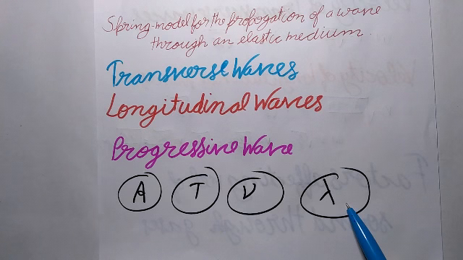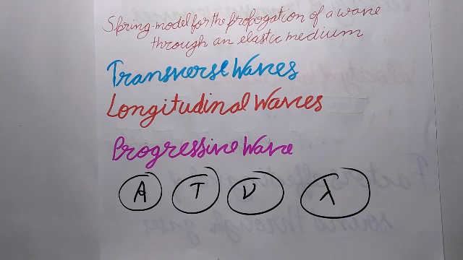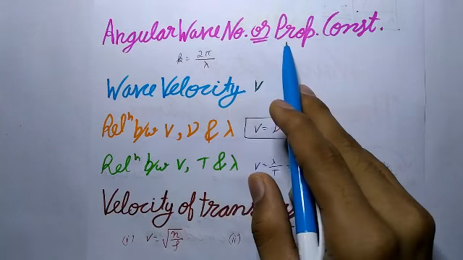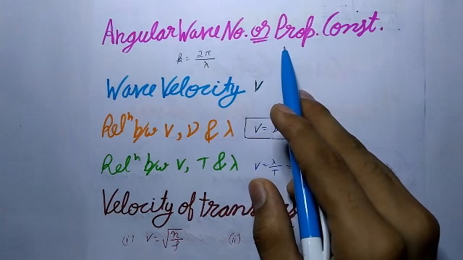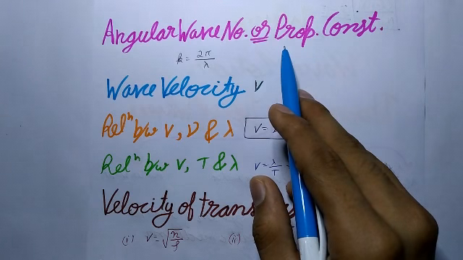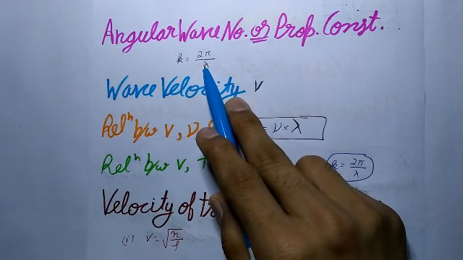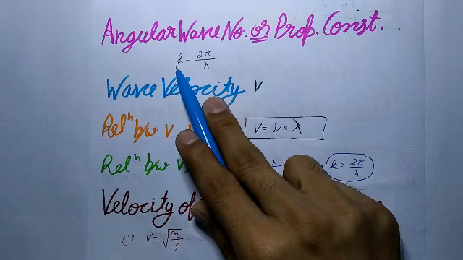Wavelength. It is the distance covered by a wave during the time a particle of the medium completes one vibration about its mean position. And it is the distance between two nearest particles of the medium which are vibrating in the same phase. Next is angular wave number or propagation constant. It represents the phase change per unit distance or per unit path difference. It is equal to 2 pi by lambda. Thus k is equal to 2 pi upon lambda. The SI unit of this k is radian per meter.